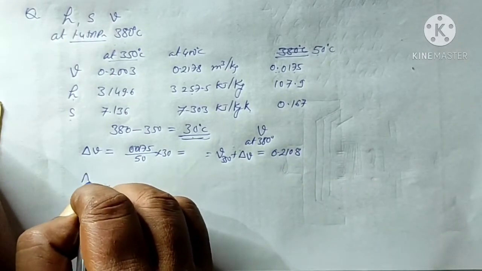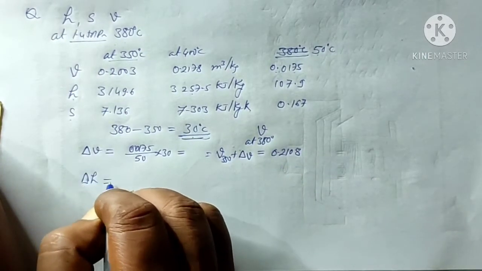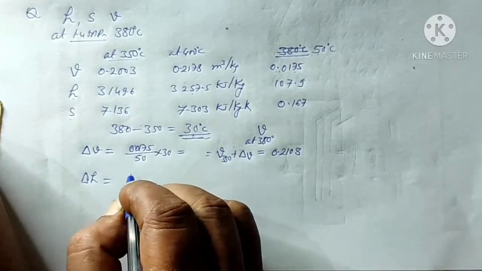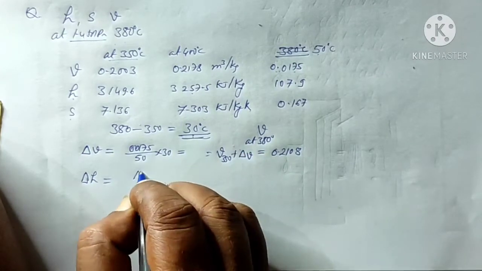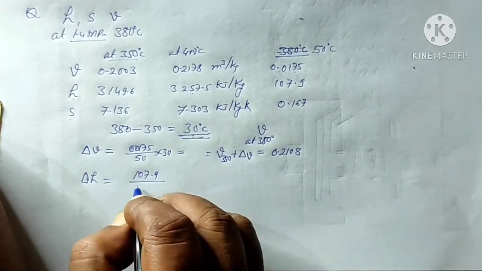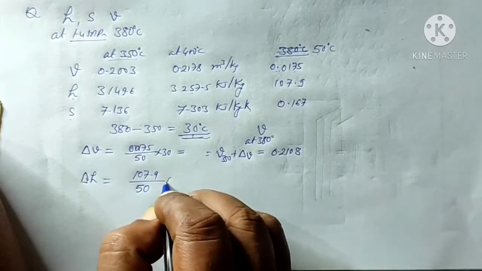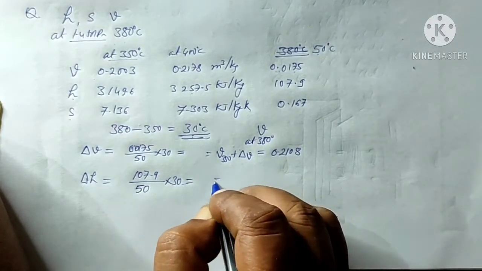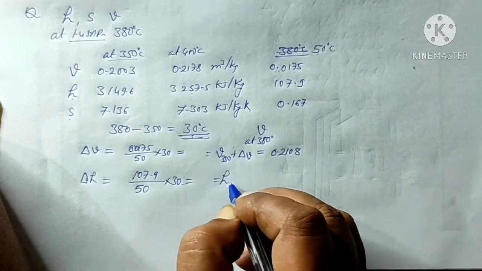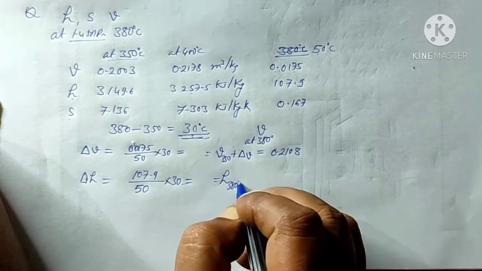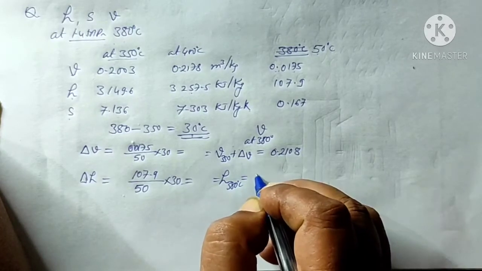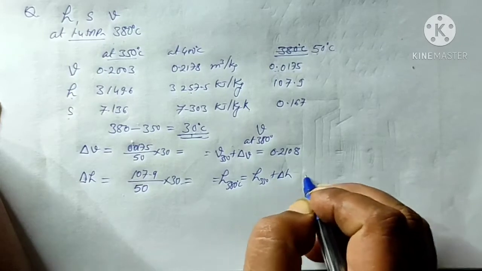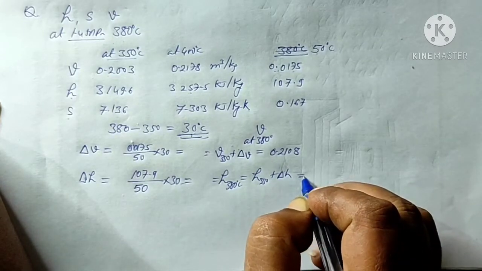Similarly, delta H, change in enthalpy when the temperature rises 30 degree, will be equals to 107.9 divided by 50 degree multiplied by 30. So we will get the change in enthalpy, and the enthalpy at 380 degree centigrade will be equals to enthalpy at 350 plus delta H. So it will be equals to